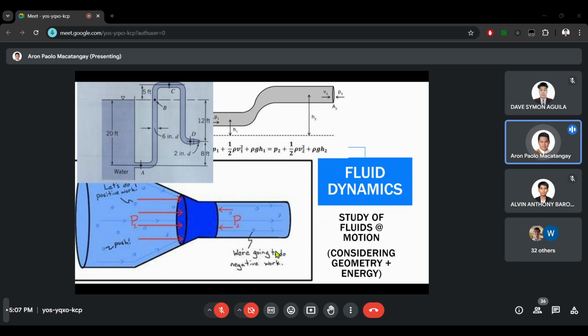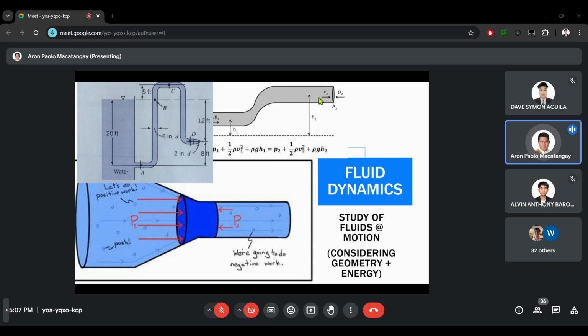We will use this law to analyze how energy changes in a flowing fluid. For example, here at the top you can see I have two points. We will compare at point A, what is the energy of the system? How much kinetic energy does it have? How much potential energy does it have? Then as the fluid flows to point B, how does the energy change?